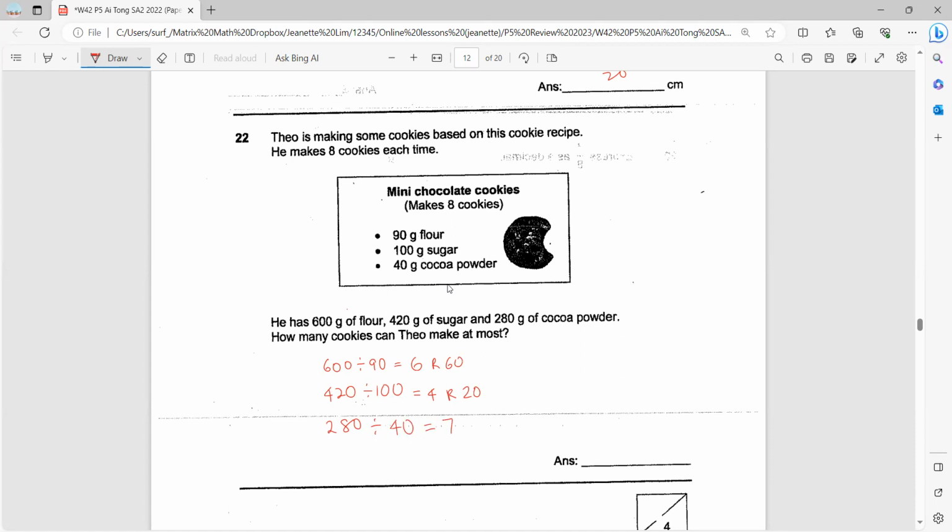Okay, so the least portions you can make will be this one, 4 groups of 8 cookies. You can't pick 7, because if this can only go up to 4 groups, then you can't do 7, right? So we pick the least number of groups. So 4 groups of 8 will give you 32 cookies. Okay, so answer 32 cookies.